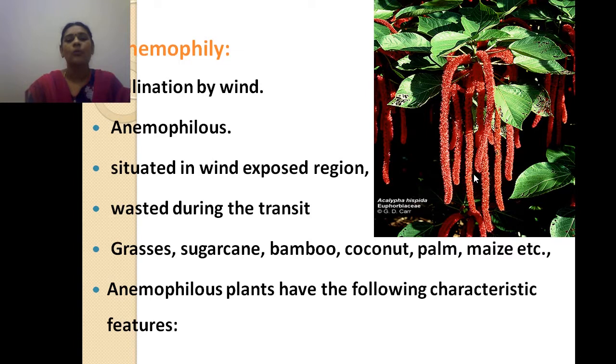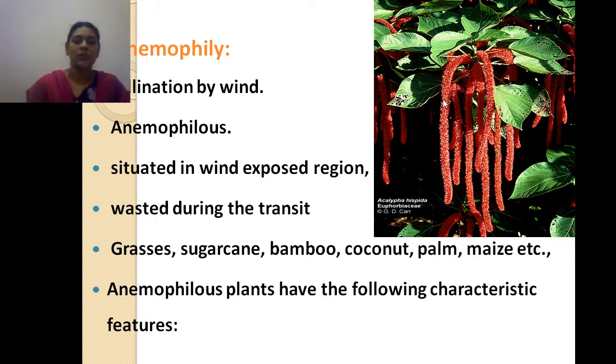In that place you can see this kind of anemophilous plants and flowers. During the wind only this pollination takes place, I told you. But not every time does the wind effectively transfer the pollen from the anther to the stigma. Sometimes it may get wasted during transit, because it does not reach the particular stigma.